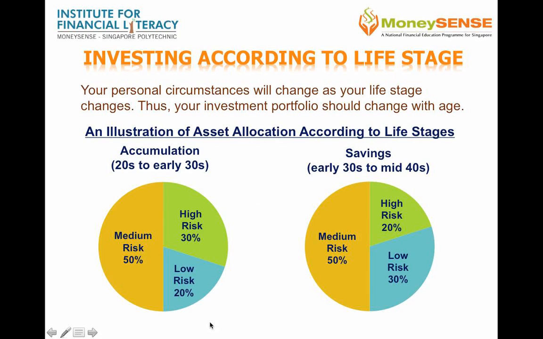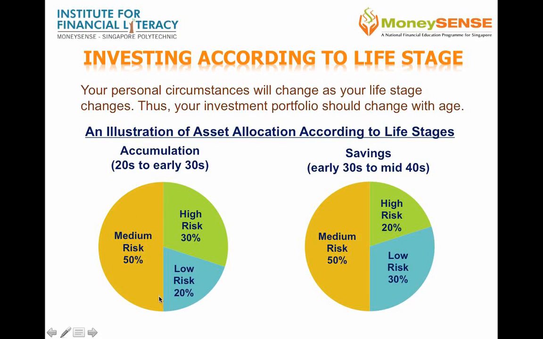So, let's take a look at this pie chart. This is representing the accumulation phase. This is typically from 20s to early 30s. During the accumulation phase, generally, people are more able to take higher risk investments that will potentially give higher returns. There is about half in medium risk and about 20% in low risk.